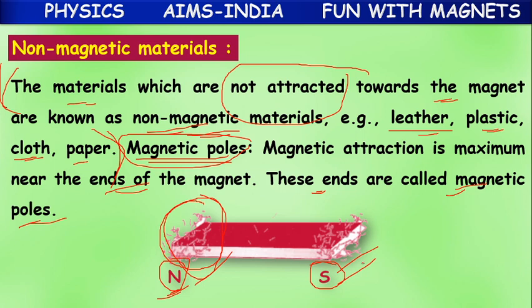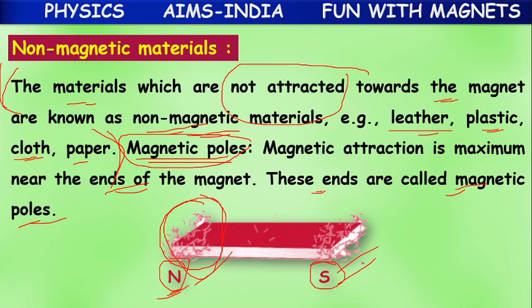Okay children, so all the materials are divided into two types. What are they? Magnetic and non-magnetic. Magnetic means attracted by magnets. Non-magnetic means not attracted by magnets. Next, what about poles?